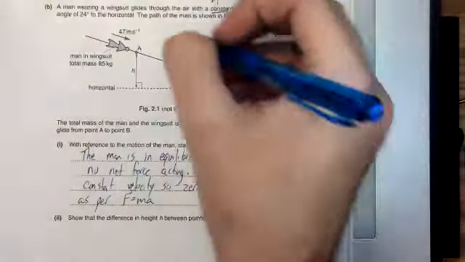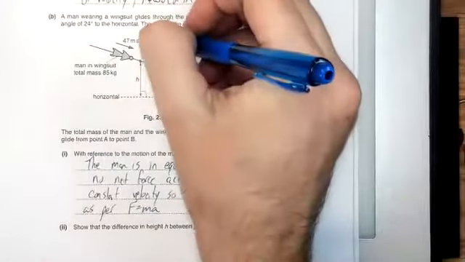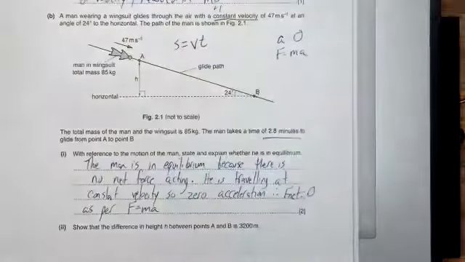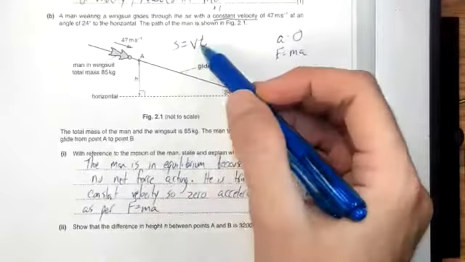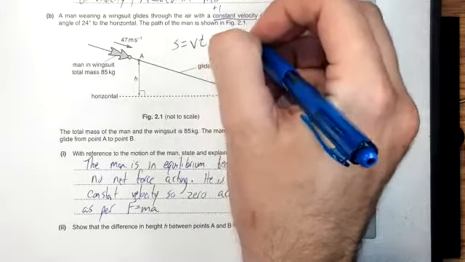So this glide path is going to be a displacement, like we defined up here. Change in position in a certain direction. That's the direction, 24 degrees above horizontal. So the displacement is going to be equal to the velocity times the time, right? If velocity is displacement divided by time, the rate of change of displacement, then displacement is just the product of velocity and time. The velocity is 47 meters per second.